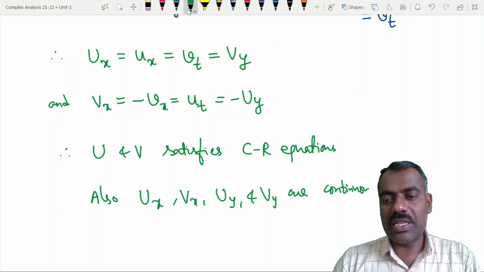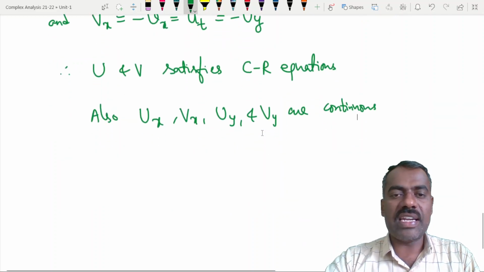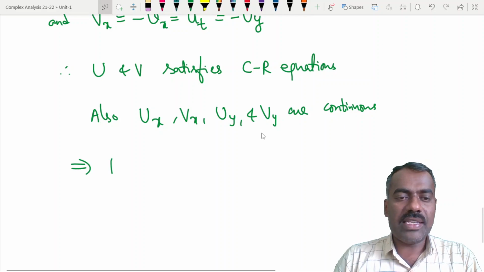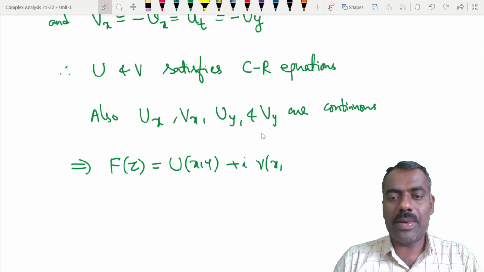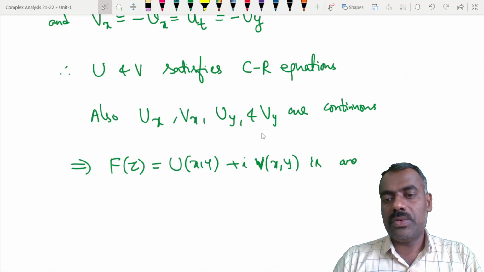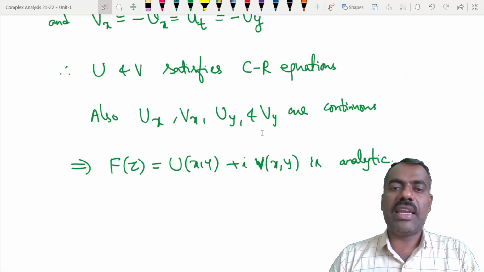They have continuous partial derivatives and they satisfy the CR equations. This implies that capital F of z, which is U(x,y) plus i times V(x,y), is analytic. So we have proved that this is analytic.